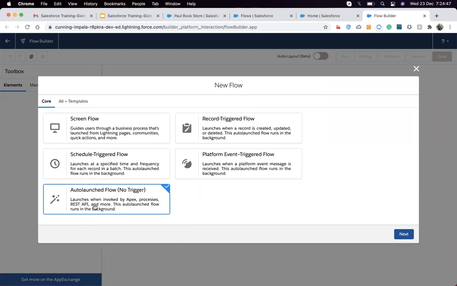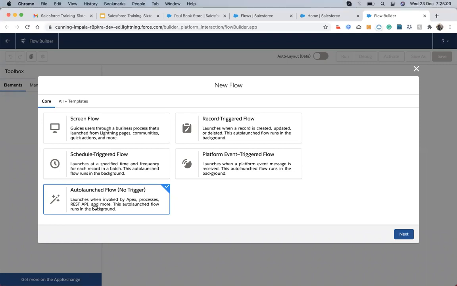It takes input from some running process, either from Apex code, a process builder, or a REST API. Whatever the output from those processes, we put that as an input in our flow, and the flow will process it as designed, and whatever the output, it will perform automatically. So it doesn't take any input from the user, it just takes the input from any running process. So these 5 types of flow are available in the system.